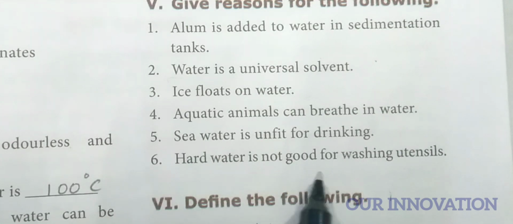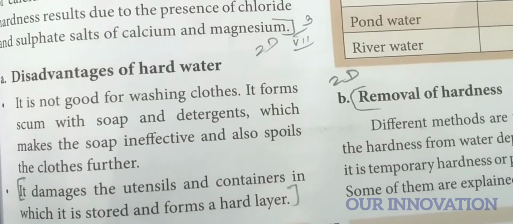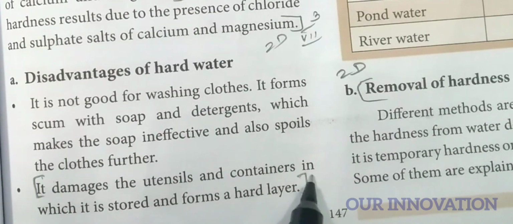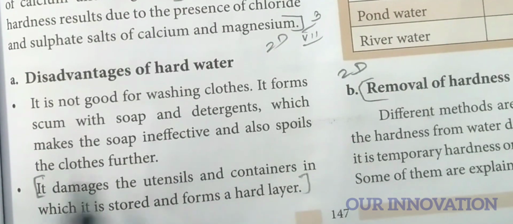Hard water is not good for washing utensils. Hard water is not good for washing utensils because, take that from the question and write it, it damages the utensils and containers in which it is stored and forms a hard layer. Okay, you have to write this point.